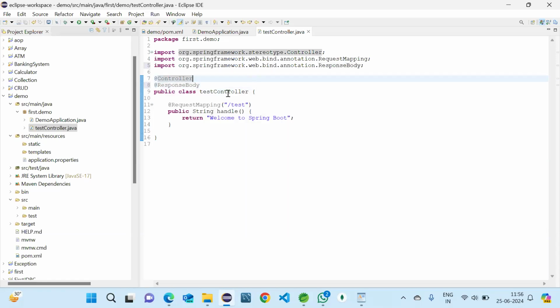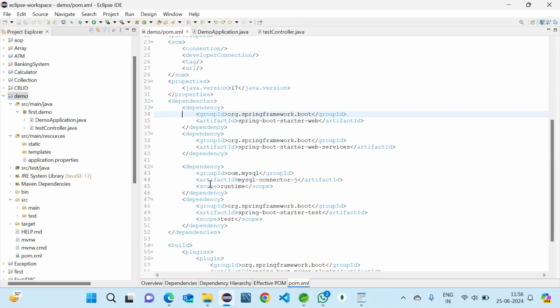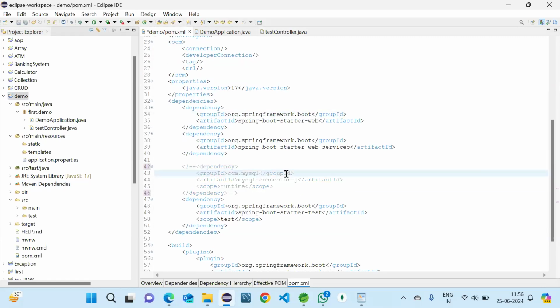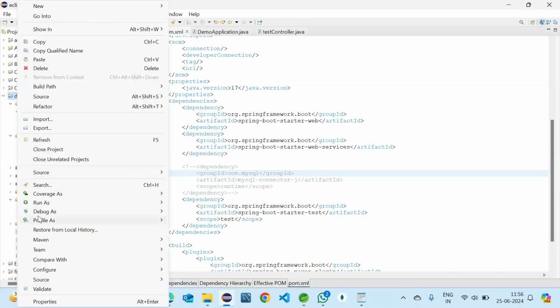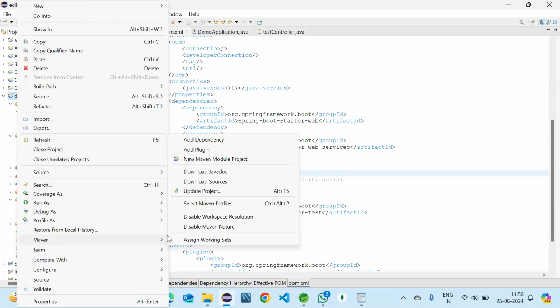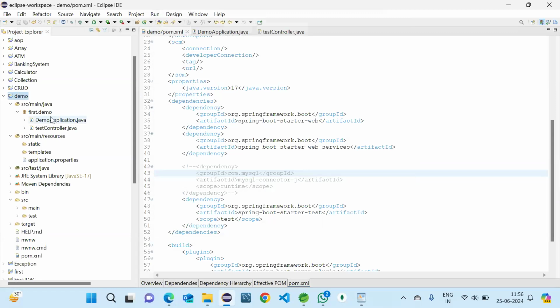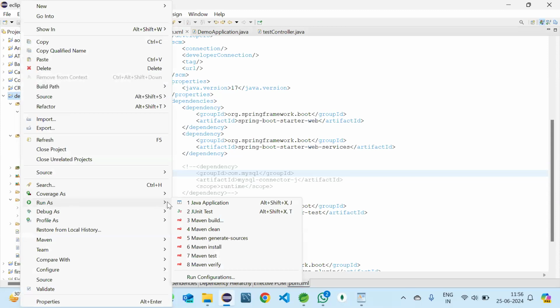Now I'm saving it, and let us run the project. Before running, let me comment out the SQL, this one, because this will cause some issue. So I'm just commenting it, as that is not needed for us now. After that, let me update, as I have changed the dependencies, and then run. Run as Java application.